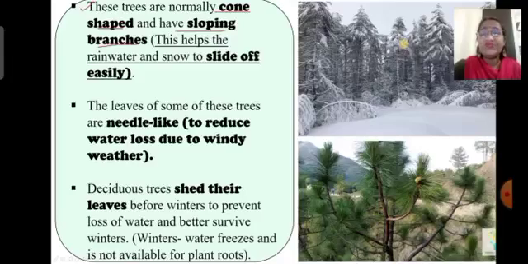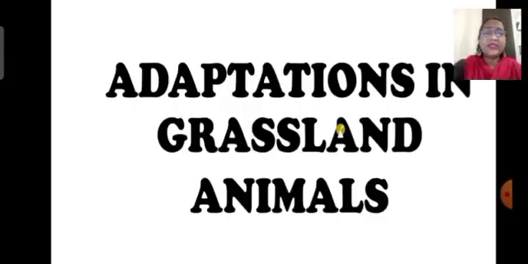Next, children, deciduous trees shed their leaves before winter to prevent loss of water and survive in winter. As in winter, water freezes and water is not available for plant roots. So they shed their leaves for survival, so that if the leaves are not there, there is no transpiration, and if there is no transpiration, the removal of excess water will not happen. So this shedding of leaves helps them to reduce the transpiration process.